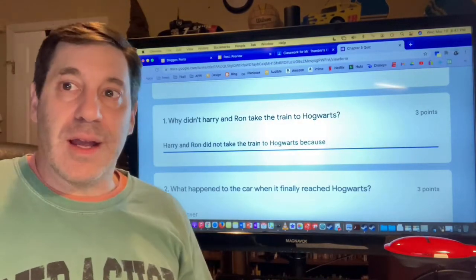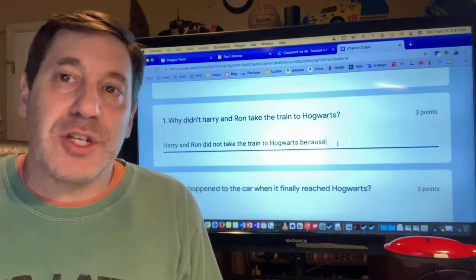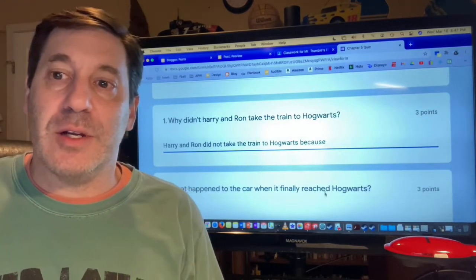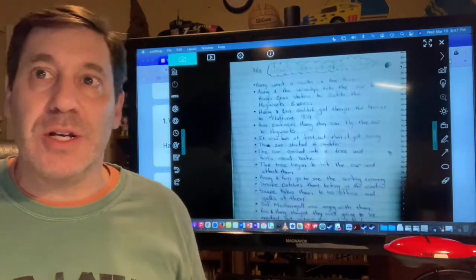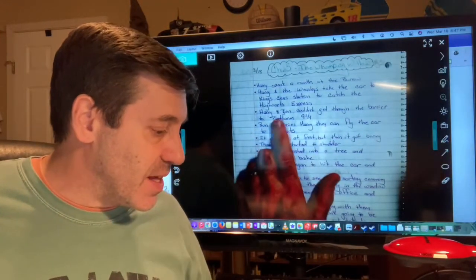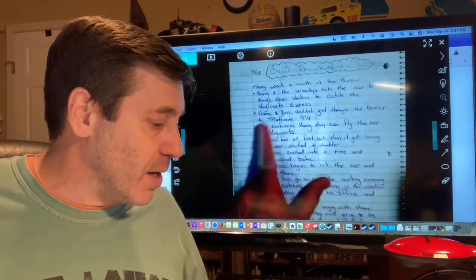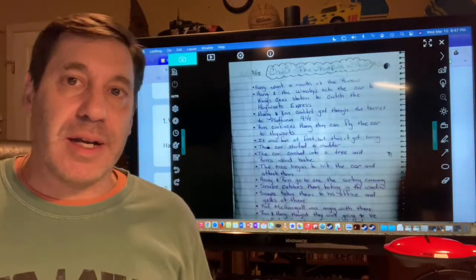All right, and so here, ladies and gentlemen, before you answer any quiz questions, you need to make sure that you're going to your notes. I have my notes right here, so I'm going to look in here, and I'm going to look to see that Harry and Ron couldn't get through the barrier to platform 9 3/4. I actually have the answer right there in my notes.